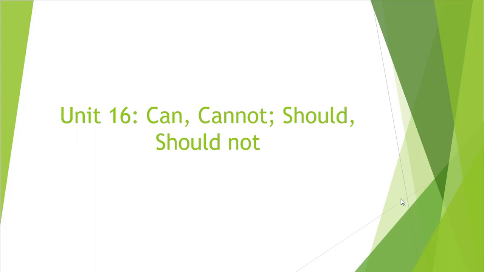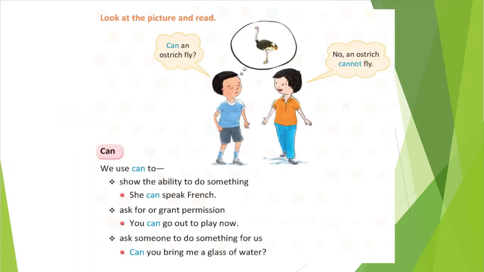Okay, so let's see. Look at the picture and read. See, this boy is asking, can an ostrich fly? This is a bird, an ostrich. Can an ostrich fly?